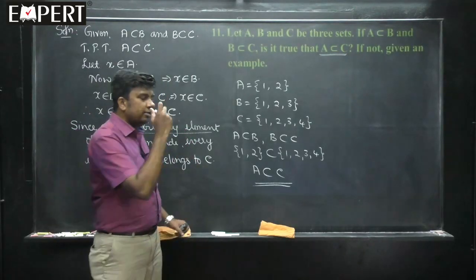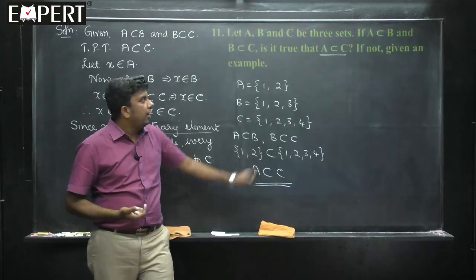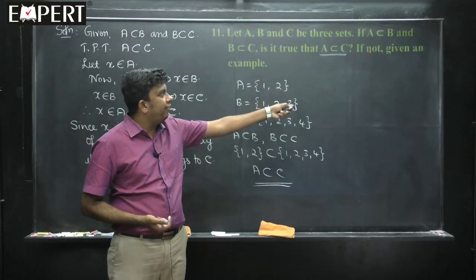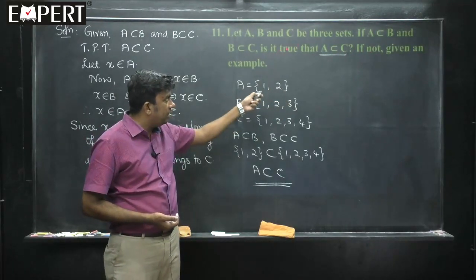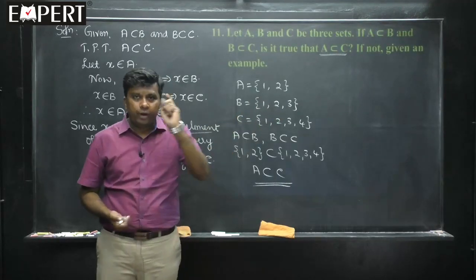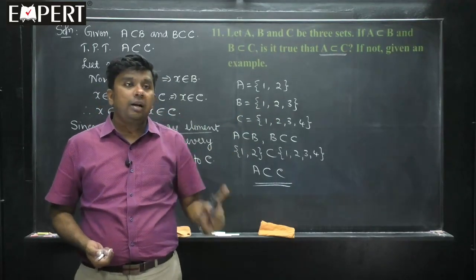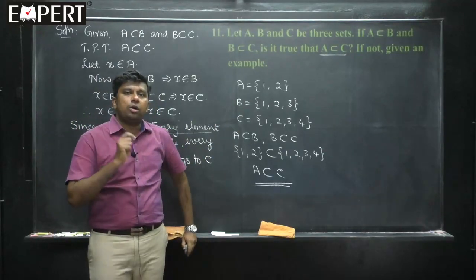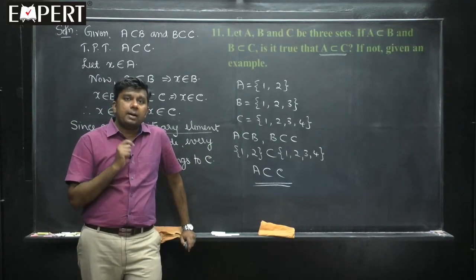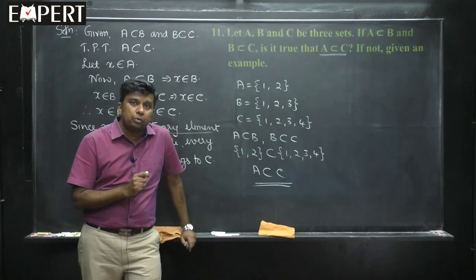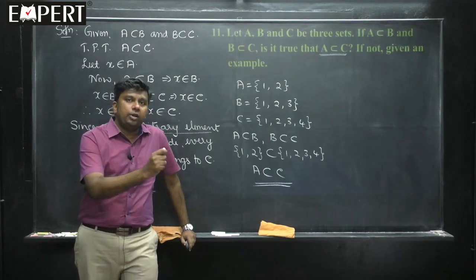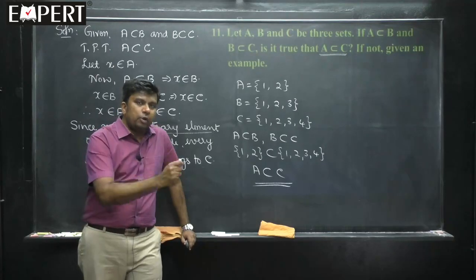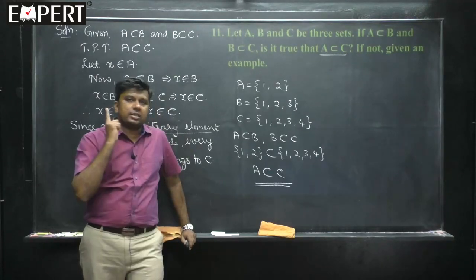That is, when a statement is given and you do not agree, that is what is clearly shown there. See here, if not, that means if you do not agree with this, then give an example. If you agree with that, then you have to give a general proof like this and not examples like that. Examples are not proofs. Examples are there only to disprove. When you do not agree, then you give a counter example by saying that, no, I do not agree because this type of case exists.